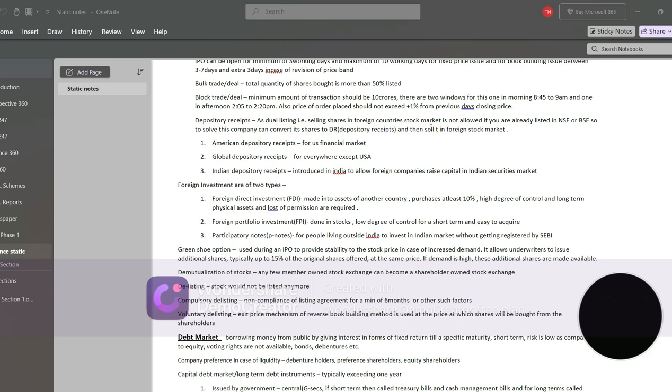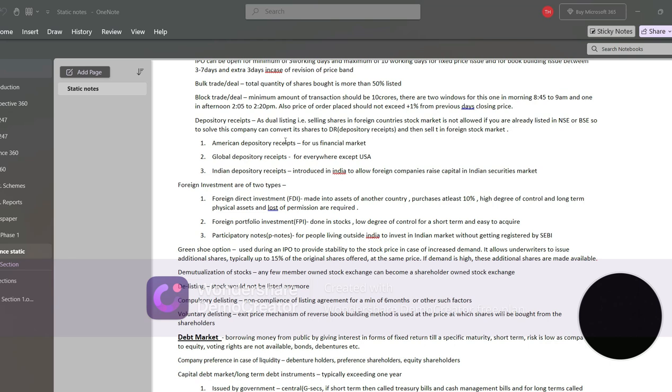Next is depository receipts (DRs). In India, a foreign listing of an IPO is not allowed. Like if your company is already listed in the Indian stock market, you cannot list it in a foreign country's stock market. Now to resolve this issue, the concept of DRs came into existence. The Indian government allowed them to convert their shares to depository receipts (DRs), and then they can sell them in the foreign stock market. So basically they can sell their company shares as a DR in the foreign stock market.